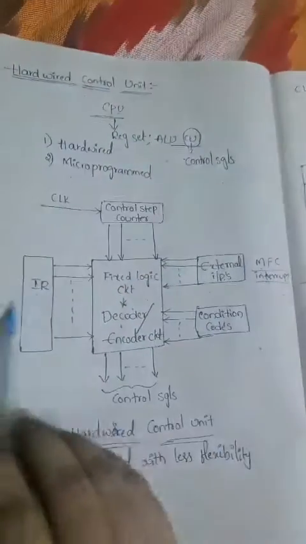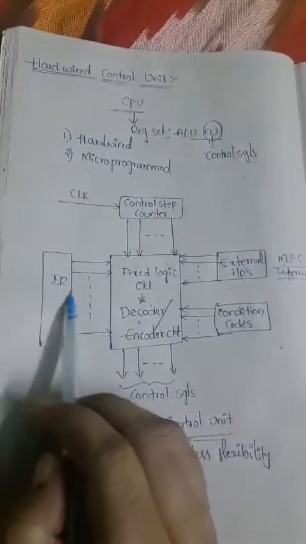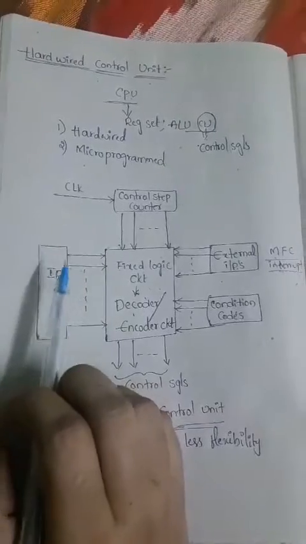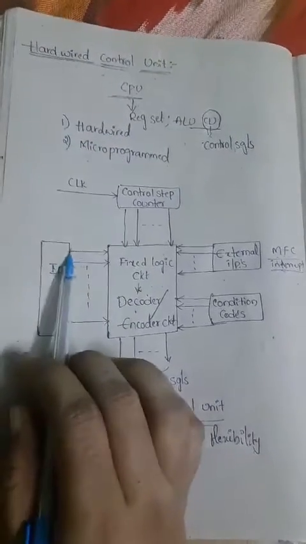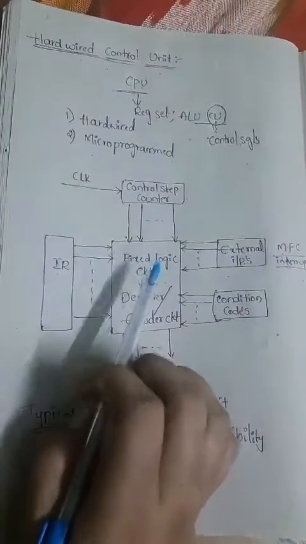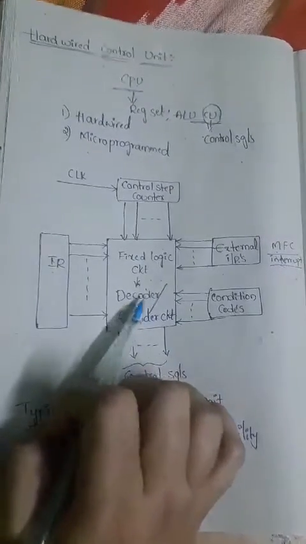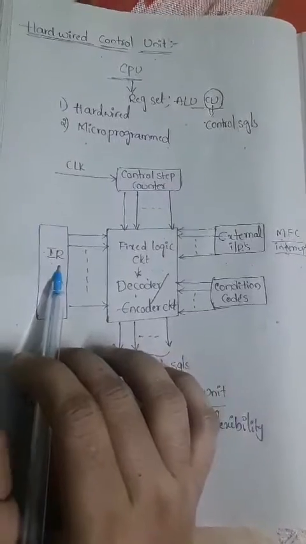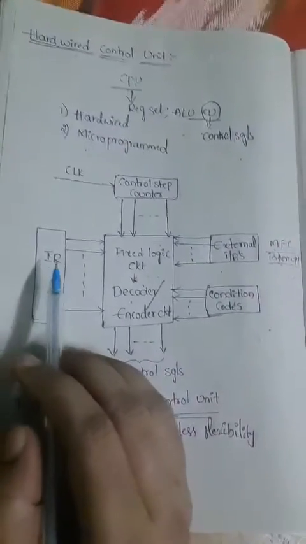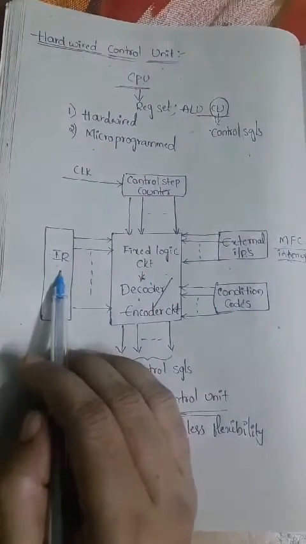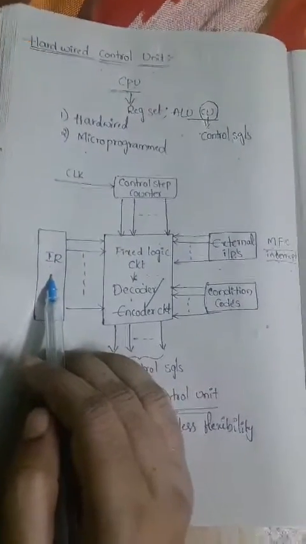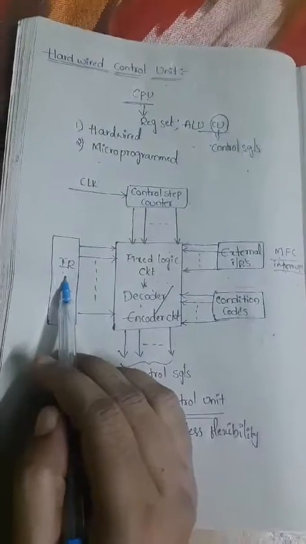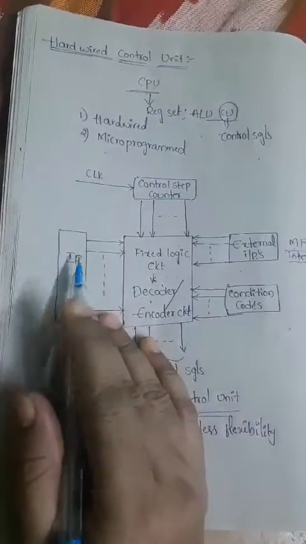Coming to the second one, that is the instruction register. The instruction register is also connected to one of the inputs of the decoder/encoder circuit. What is the functionality of the instruction register? We already know that the instruction register always holds the instruction being executed by the CPU.